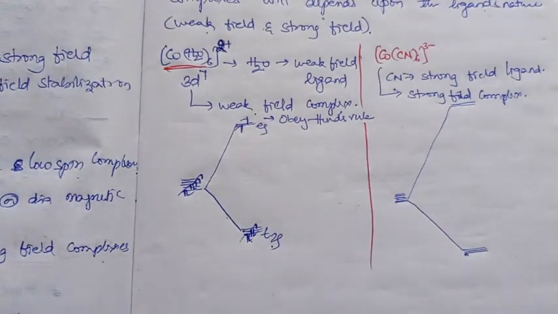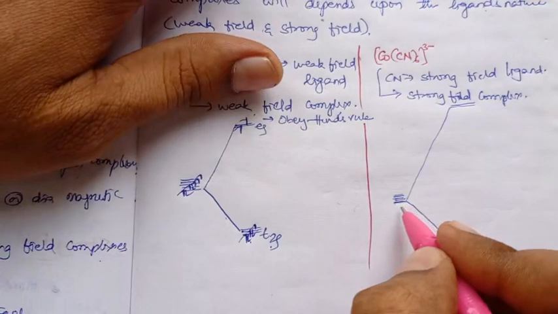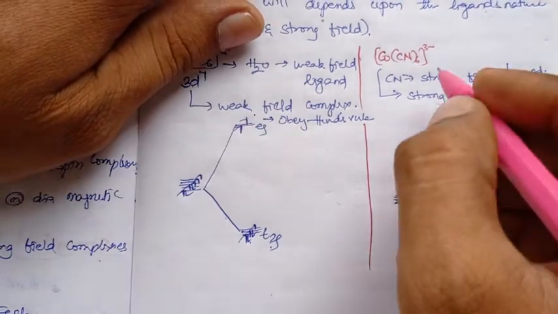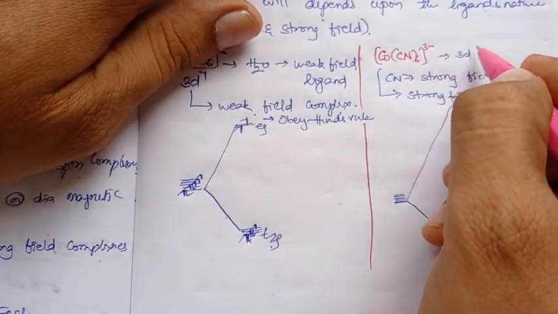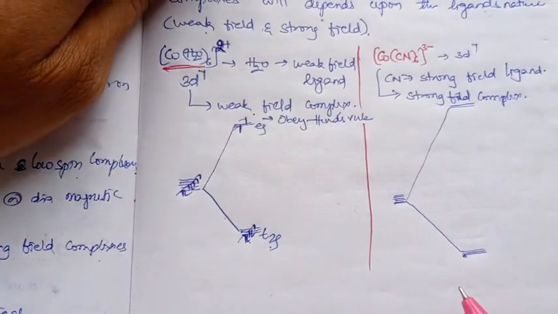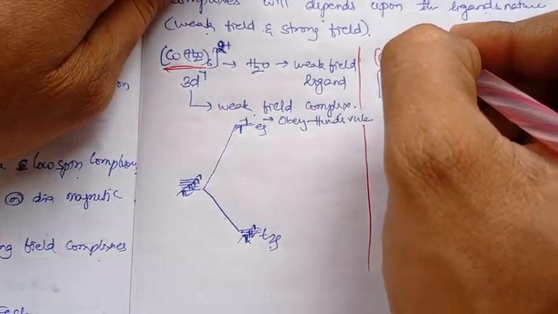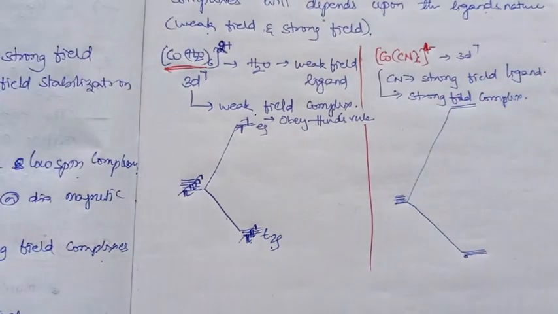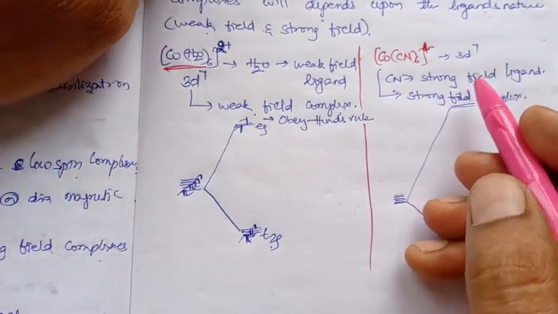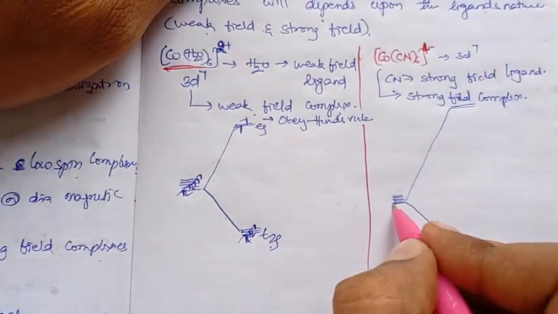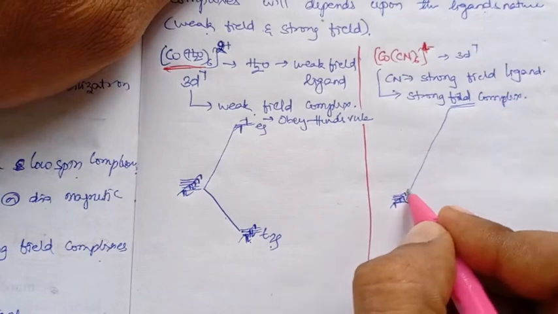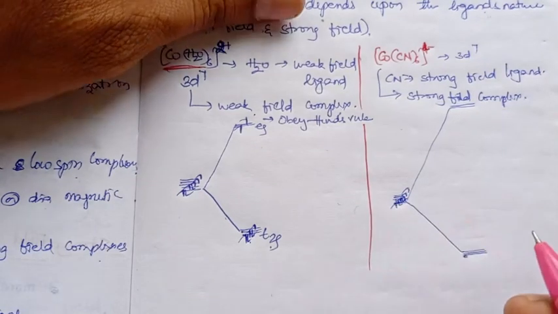Now if I fill the electrons, here also it is a 3d7 only. I have taken cobalt 2+, cobalt plus 2, so it will have 3d7, right?